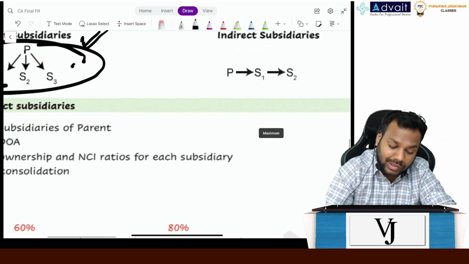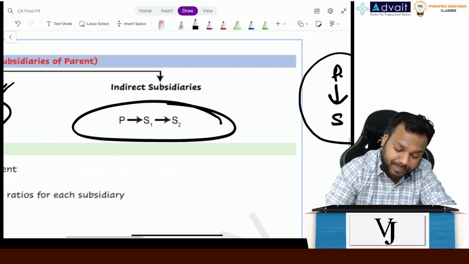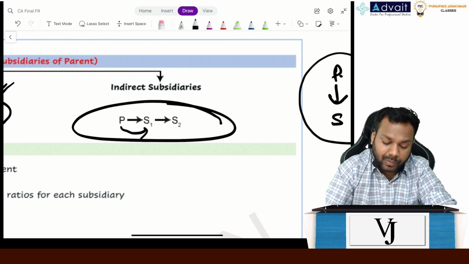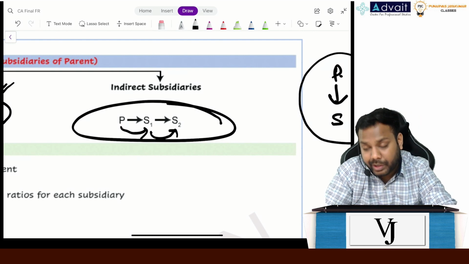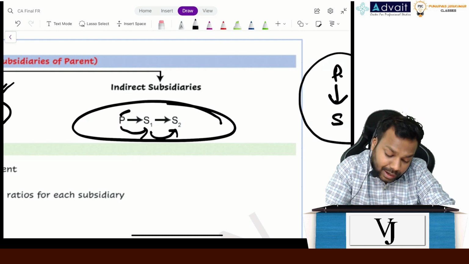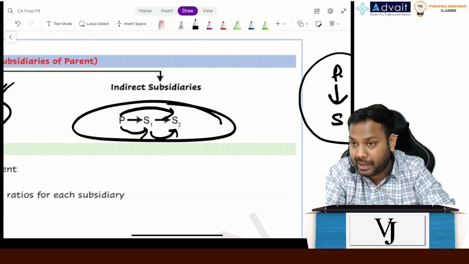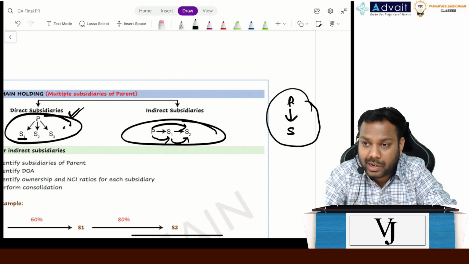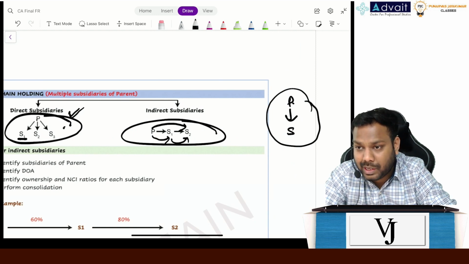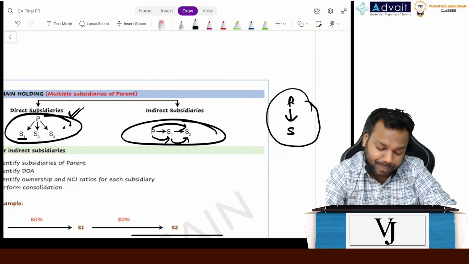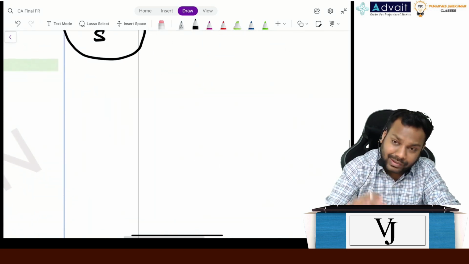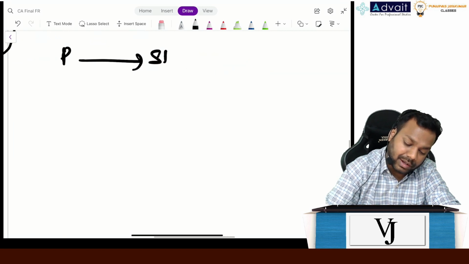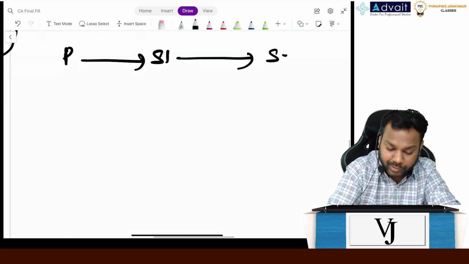But now the challenging part is here. The parent has an investment in subsidiary 1. Subsidiary 1 again has a step down subsidiary, subsidiary 2. That means the parent controls subsidiary 2 indirectly, right? So now this becomes a challenge. How will we do the consolidation in this case? Why does it become a challenge? Understand: the parent has subsidiary 1, and subsidiary 1 has a step down subsidiary, subsidiary 2.